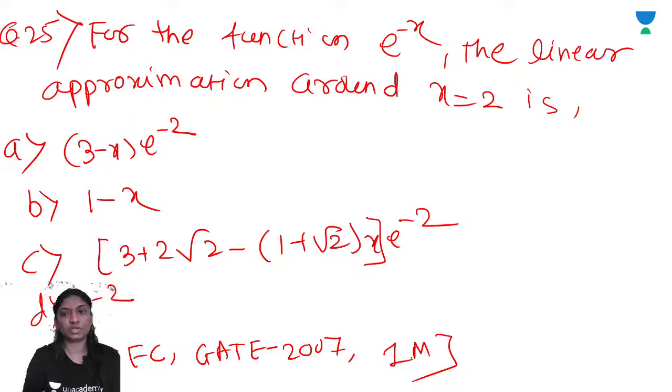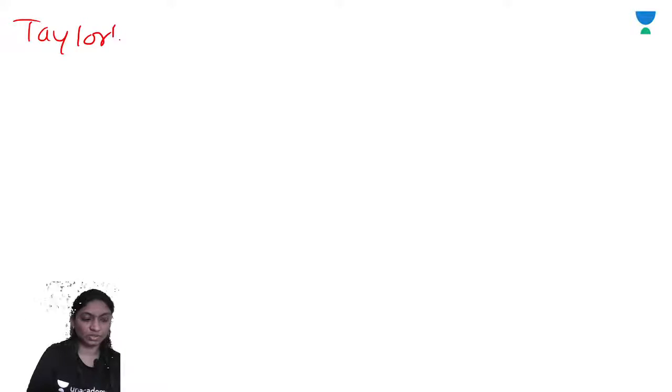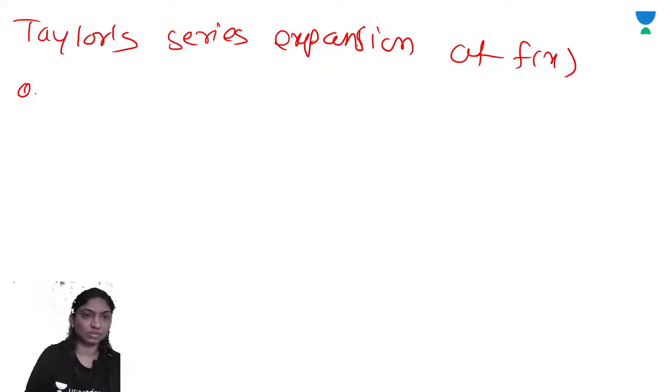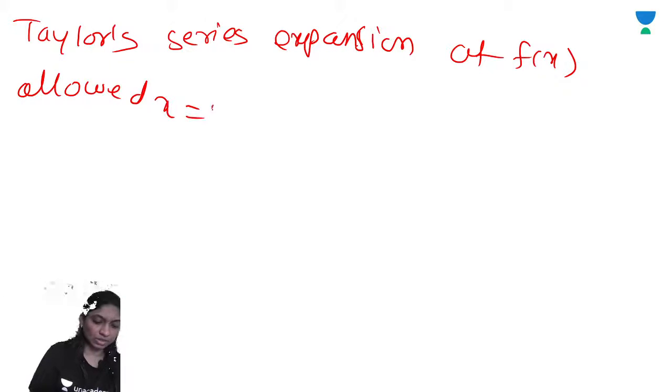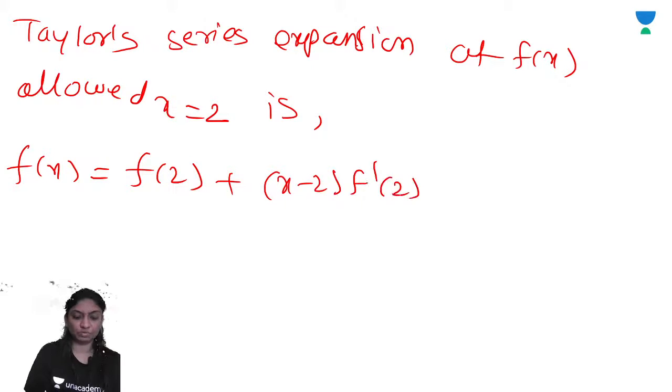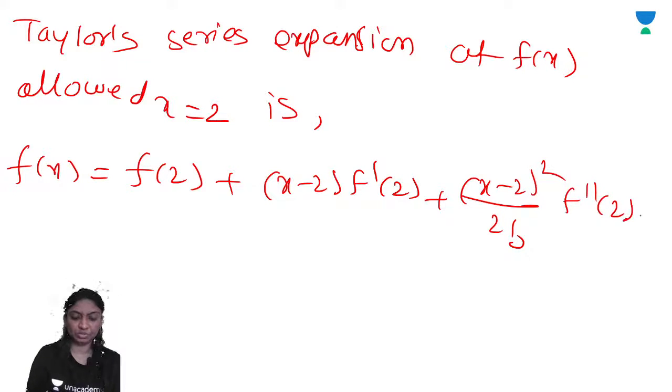For the function, the linear approximation around x is equal to 2. Here we will see the Taylor series expansion of f of x around x is equal to 2. f of x is equal to f of 2 plus x minus 2 into f dash of 2, plus x minus 2 whole square upon 2 factorial into f double dash at 2, and so on.